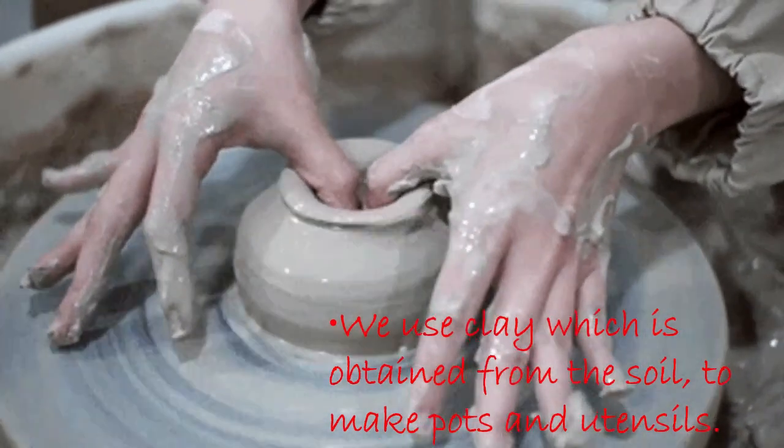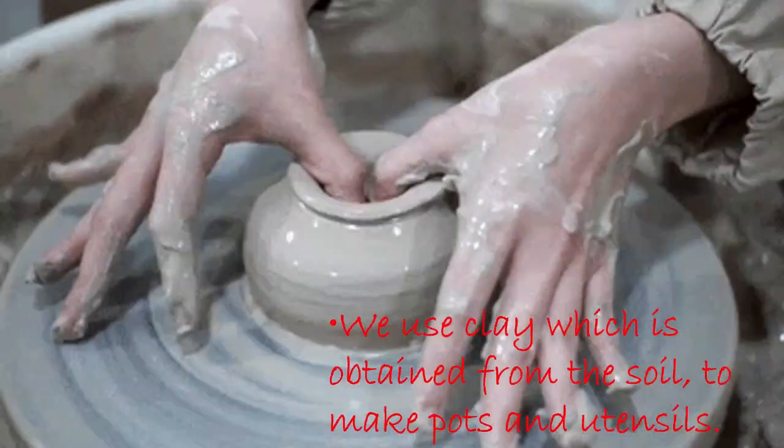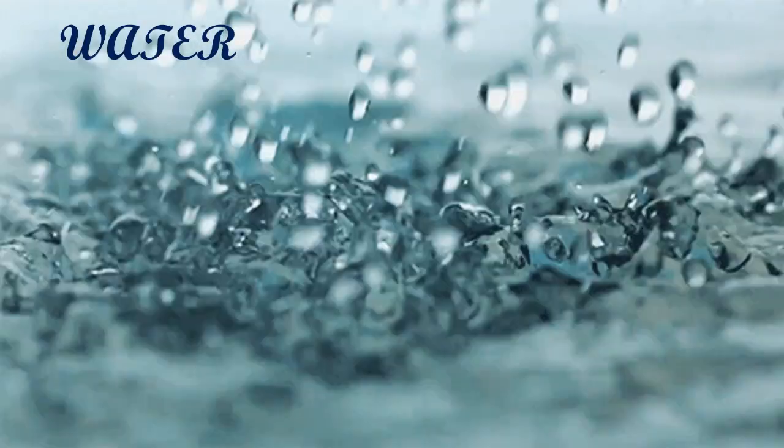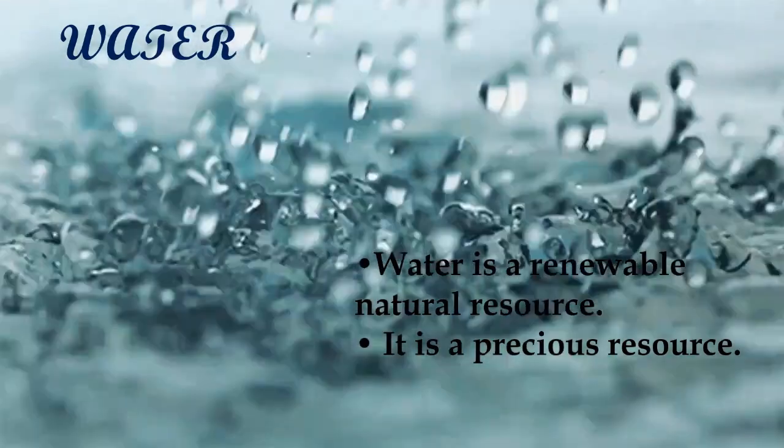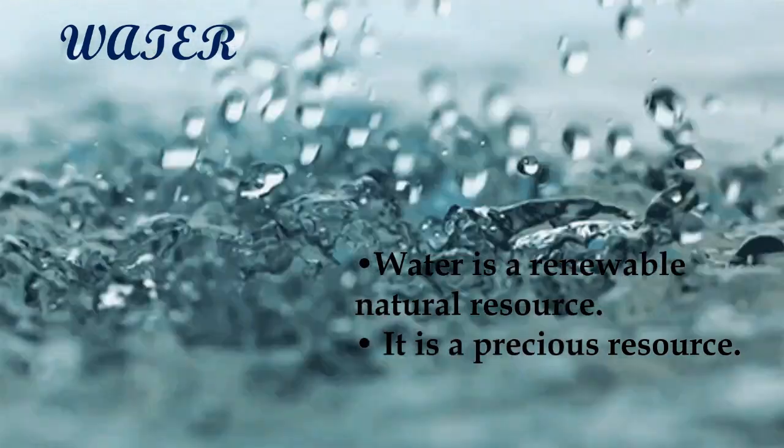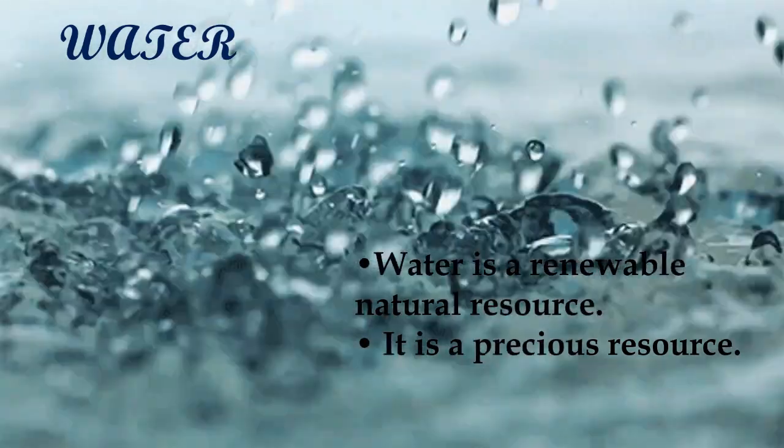Now moving ahead with the next important natural resource, that is water. Water is an important renewable natural resource. Water is a precious resource because it is necessary for all living beings. Without water, life is not possible on earth.